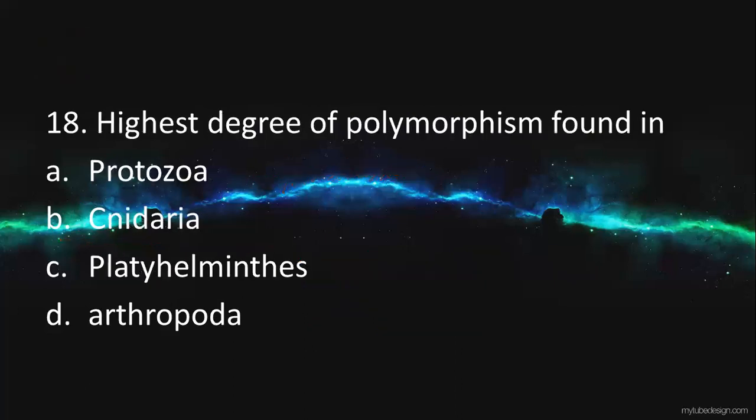Next one. Highest degree of polymorphism is found in? This question was already discussed in another form. The answer will be Cnidarians, which have the maximum degree of polymorphism. I already mentioned zooids, so they show multiple polymorphism based on zooids. Whereas protozoa, platyhelminths, and arthropoda will not have the highest degree of polymorphism. Comparing all four options, Cnidaria shows that polymorphism. So that is the answer.